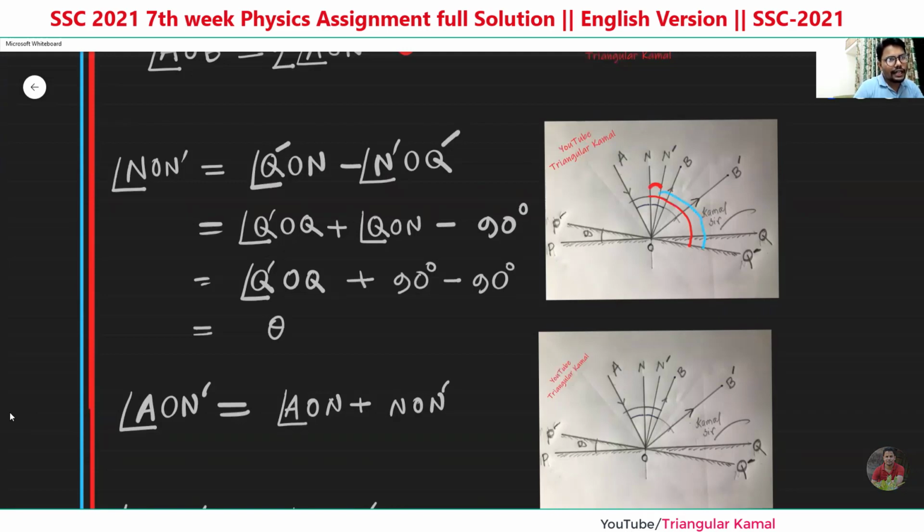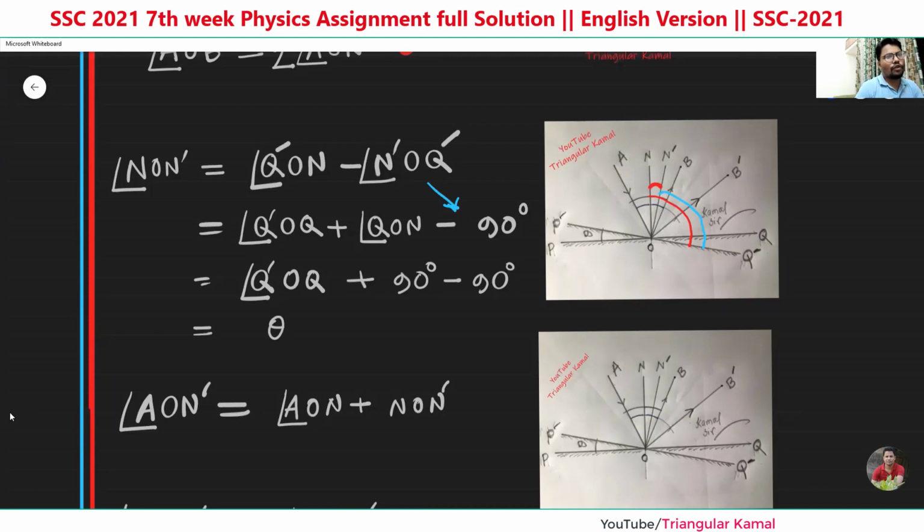So if the green color angle is subtracted from the red color angle, we will get here NON prime. Now this value is 90 degrees.